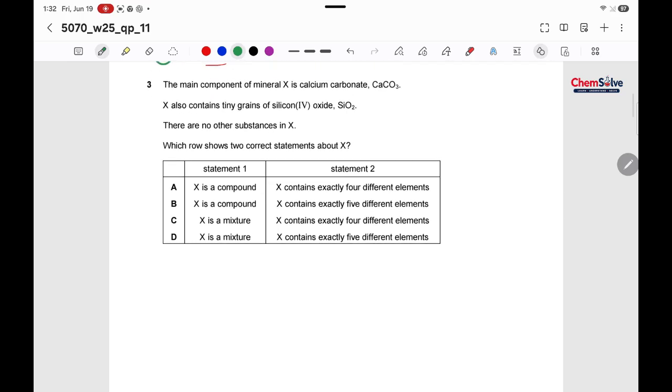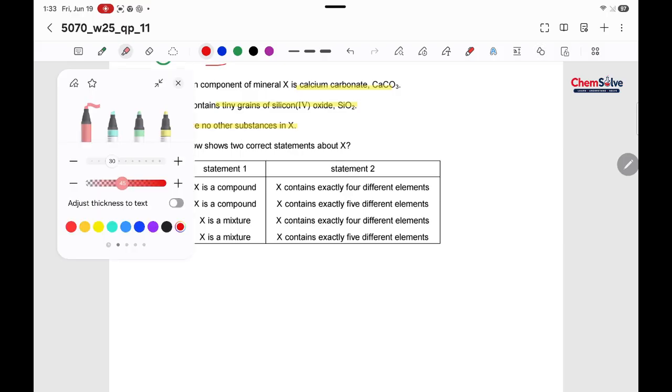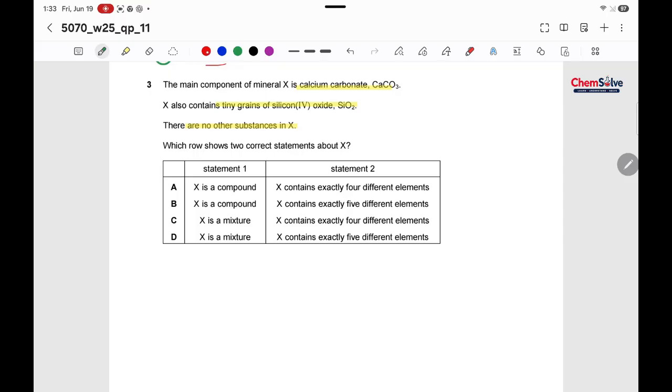Next question. The main component of the mineral X is calcium carbonate. X also contains tiny grains of silicon(IV) oxide. There are no other substances in X. Which row shows the correct statement about X? Okay, so it contains calcium carbonate and it also contains some grains of SiO2. So it means it couldn't be a compound. So A and B are not our options. We have to choose between C or D.